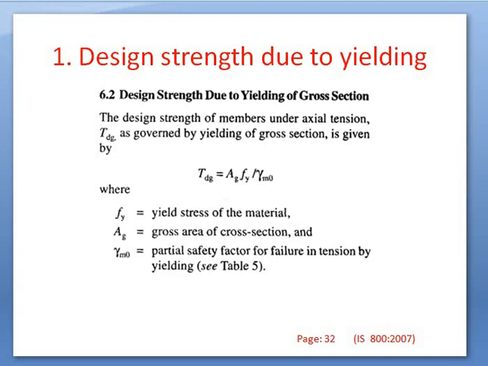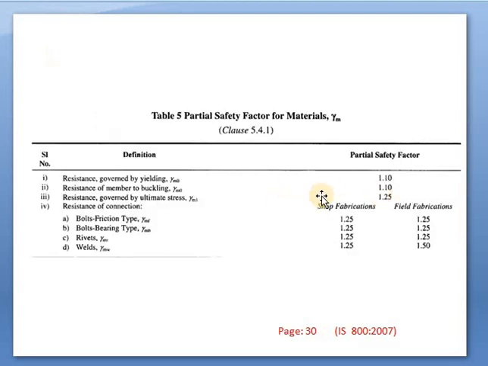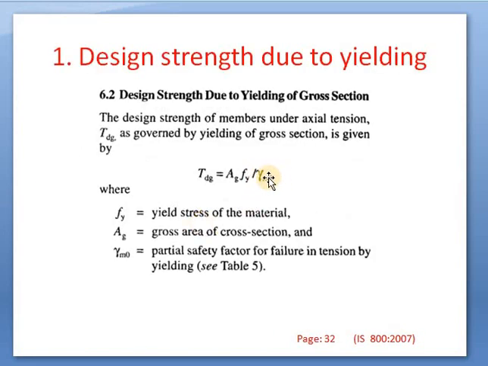Gamma m0 is given on page number 30. For yielding we will take gamma m0 as 1.10, as I have already shown in the slide. So we have to directly take gamma m0 as 1.10 for this case. Fy we will take as 250, depending upon the steel section; it will be given in the question. And Ag, how to find out, we will see in the questions. All this, the yielding of gross section, is mentioned on page number 32 of IS 800 2007.